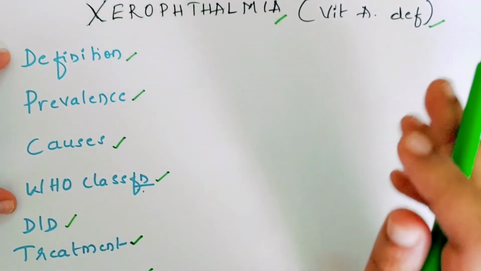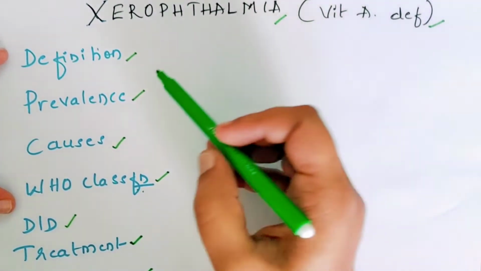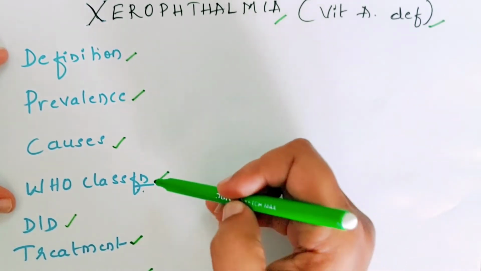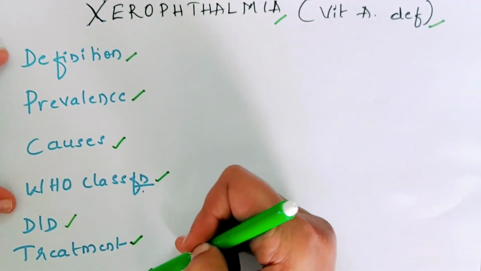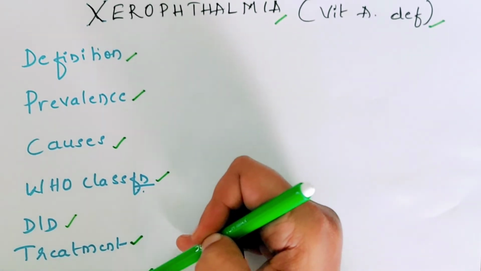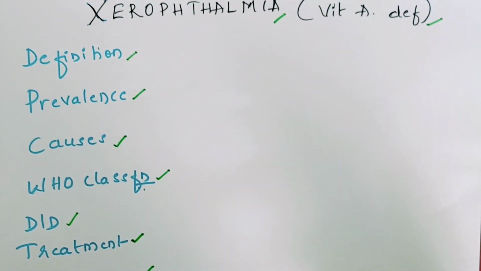If you are asked for the 5-mark question, you will have to write all these headings. If it is asked as a 3-mark question, you can just write the definition, WHO classification of xerophthalmia, as well as treatment and prophylaxis. That is more than enough for 3-mark questions. So without much delay, let's begin our video on xerophthalmia.